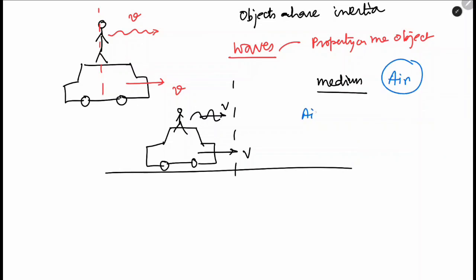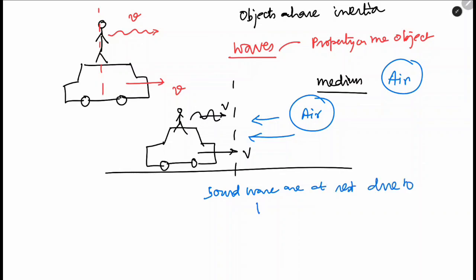So Einstein postulated, no, the sound wave for me is static, but it is due to the air pressure exerted on it from the opposite side. So maybe sound waves are at rest due to the pressure from the opposite side by the air, or the force exerted by the air.